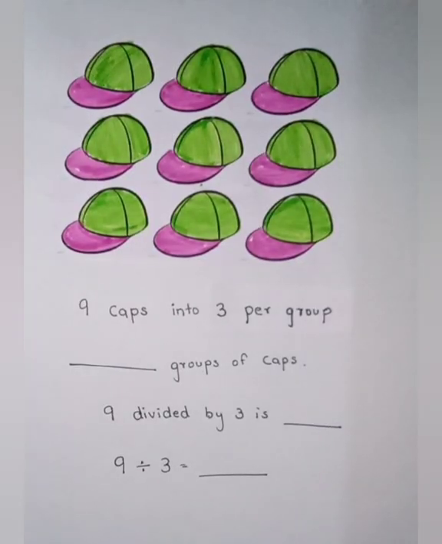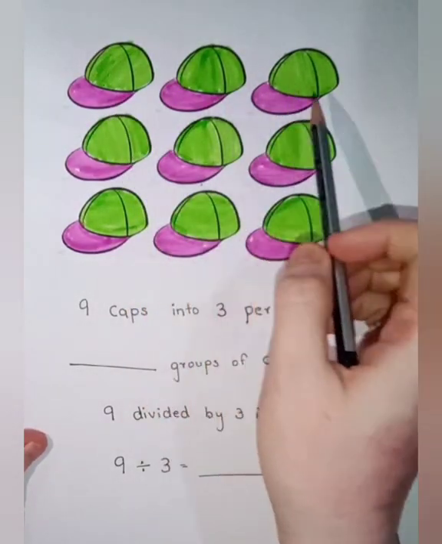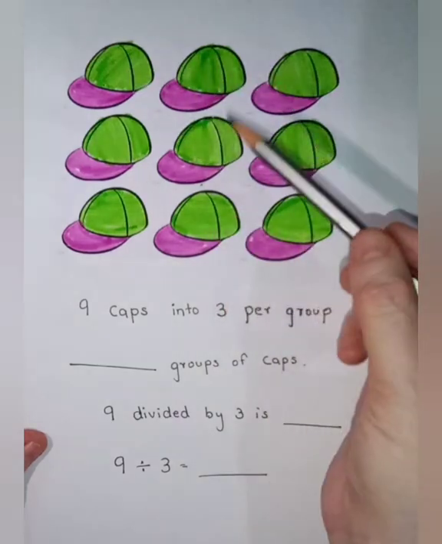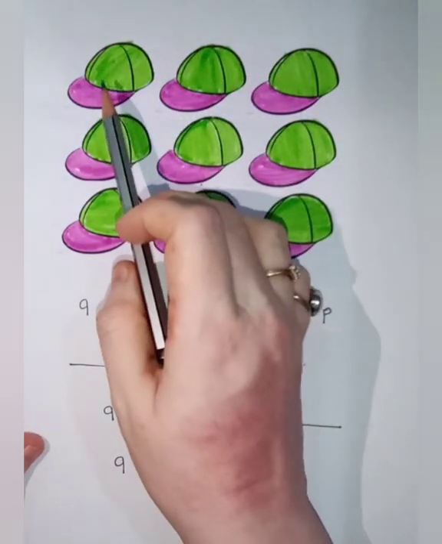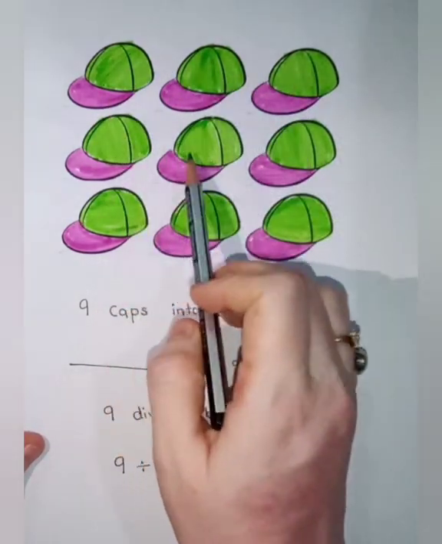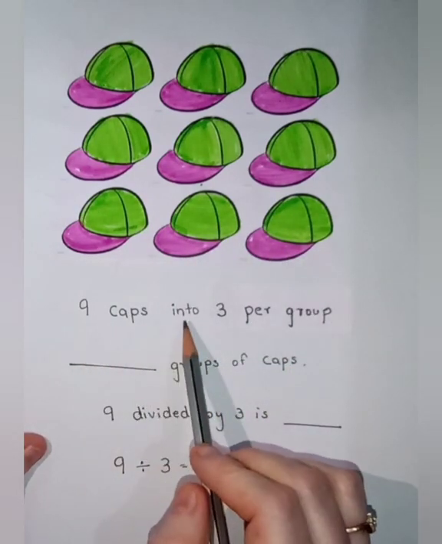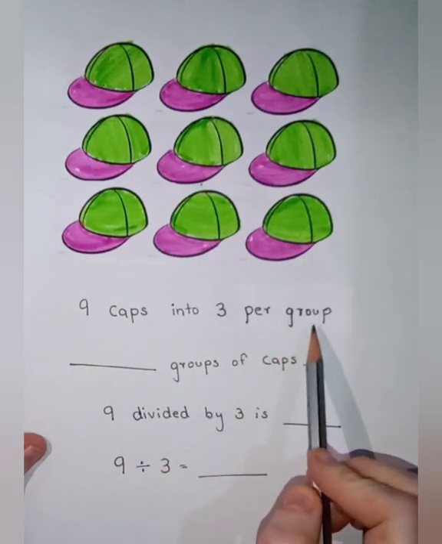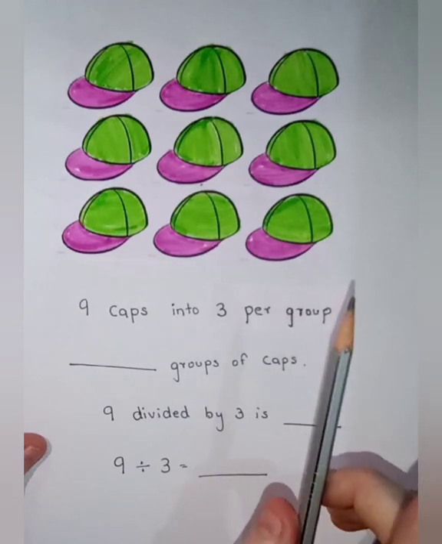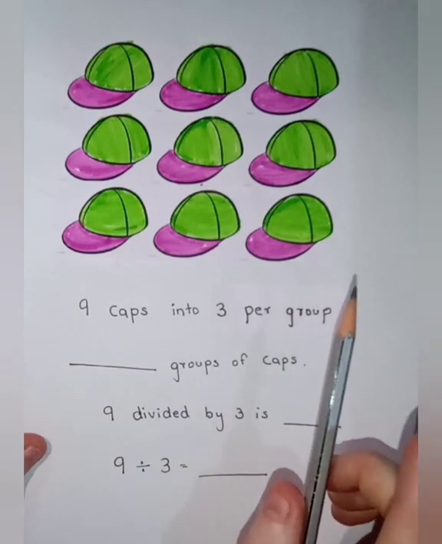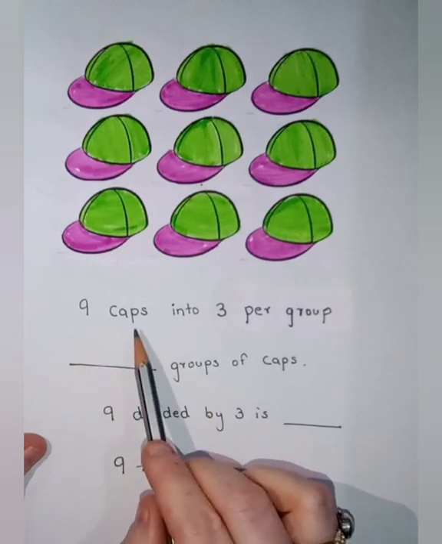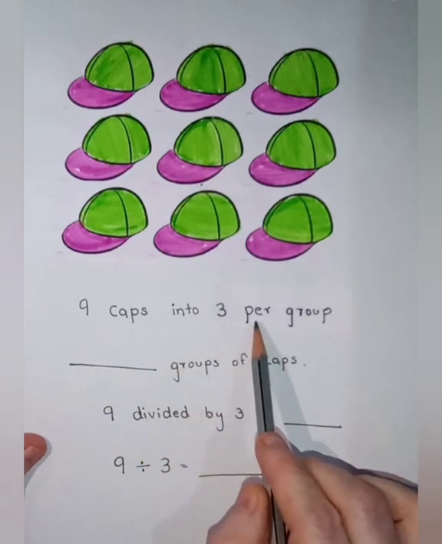Let's do another question. Students, this is the next question. We have caps. Let us count the number of caps. 1, 2, 3, 4, 5, 6, 7, 8, 9. 9 caps into 3 per group. Just listen to me carefully. 9 caps into 3 per group.